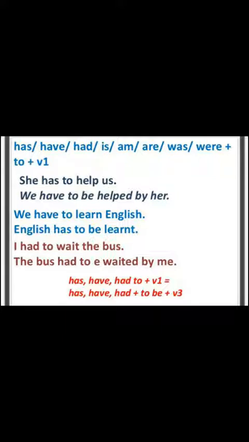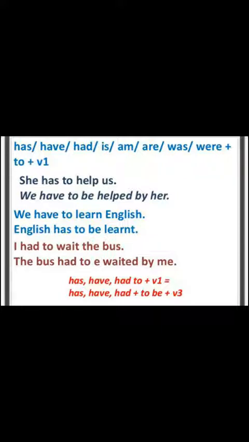And I had to wait the bus. The bus you will bring first as a subject in passive voice. The bus had to be, here is a misprint, be. Waited is the third form of the word, and after the verb by should be added, and then after by, me.